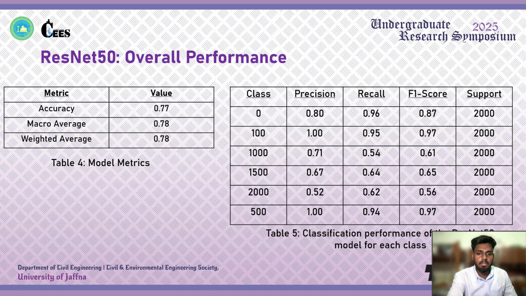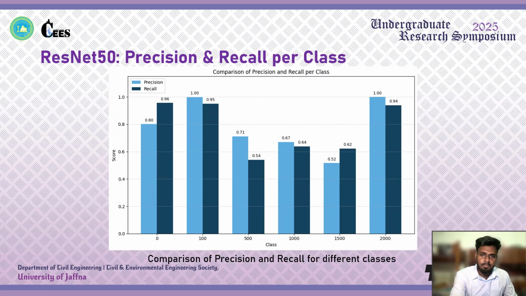So let's talk about the ResNet 50 overall performance. The ResNet 50 model achieved an accuracy of 0.77 for 6-class classification. The second table shows the classification performance for each class. Now let's move on to the comparison of precision and recall for the different classes, which you can see in the figure.